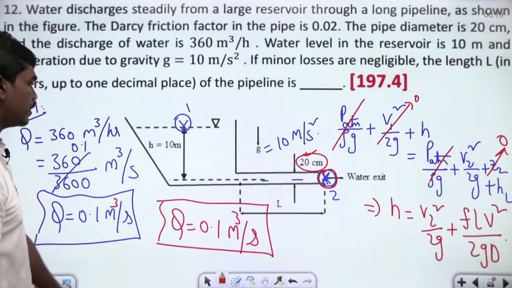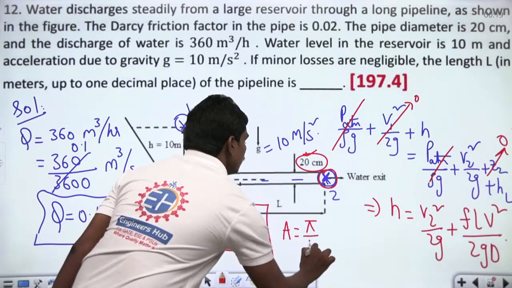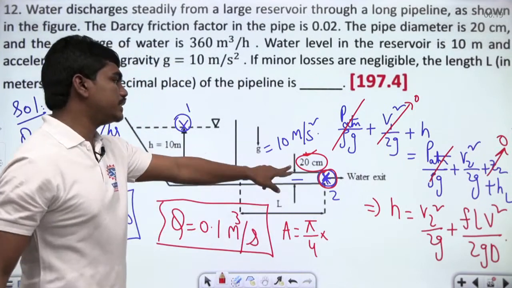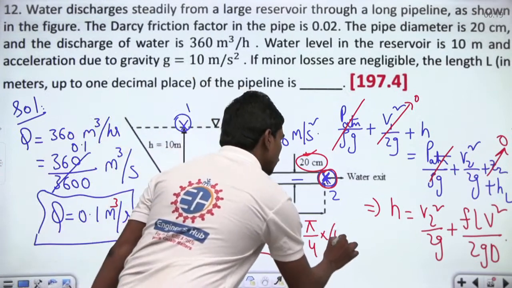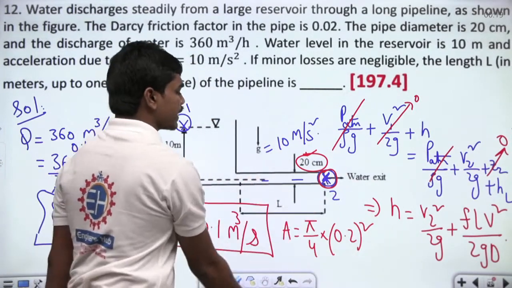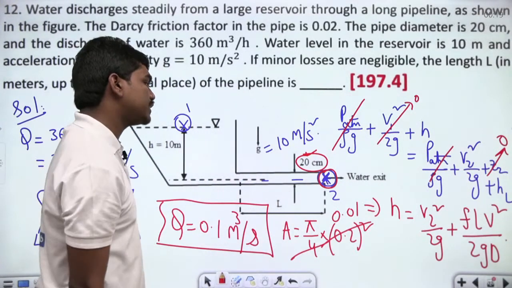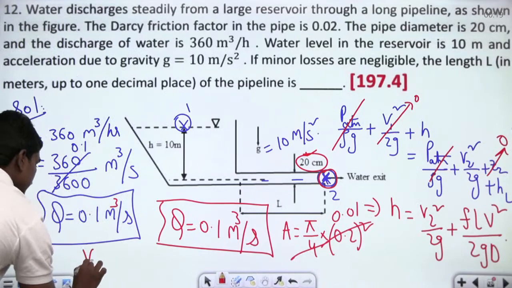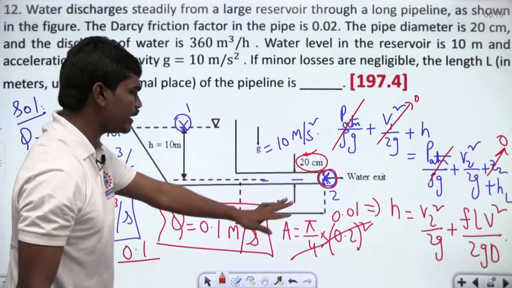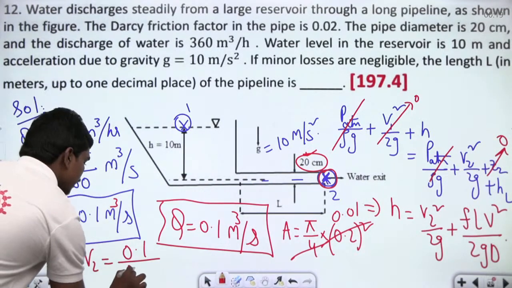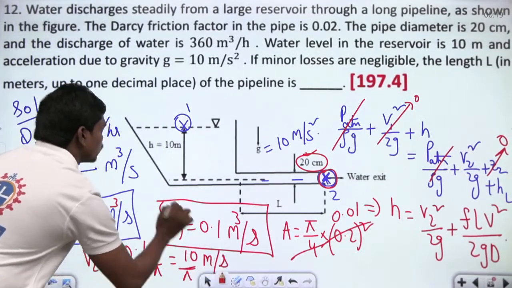So we have the area. A is equal to pi by 4 d square. The diameter is 20 centimeters, so 20 is nothing but 0.2 meters. So 0.2 whole square, pi by 4 d square. We can cancel this, this is 0.04, so 0.01. So area is equal to 0.01 pi. If you want the velocity at the exit, 0.1 divided by the area, which is 0.01 pi, which is 10 by pi. So 10 by pi meters per second is your exit velocity.